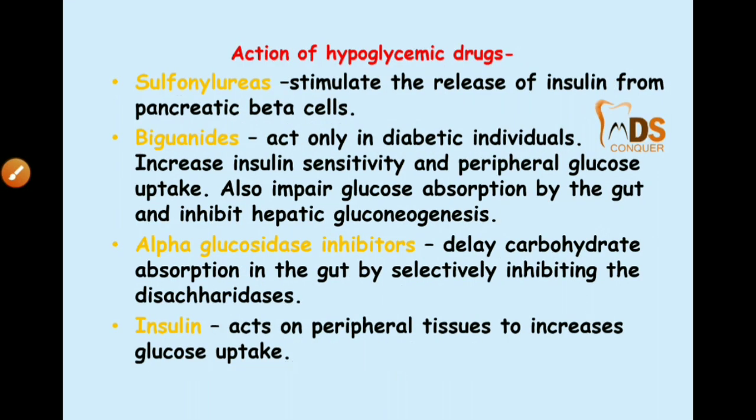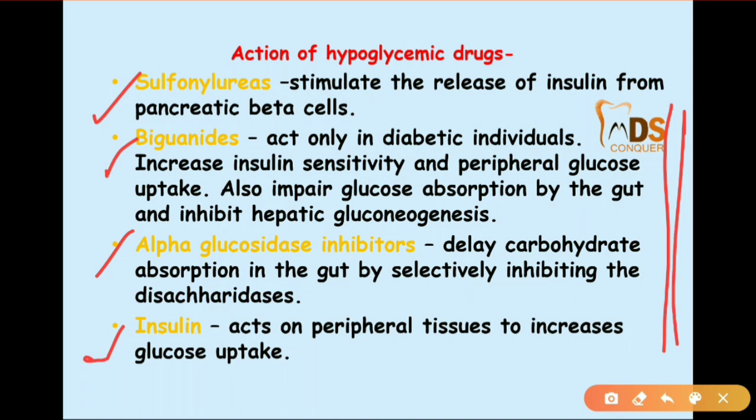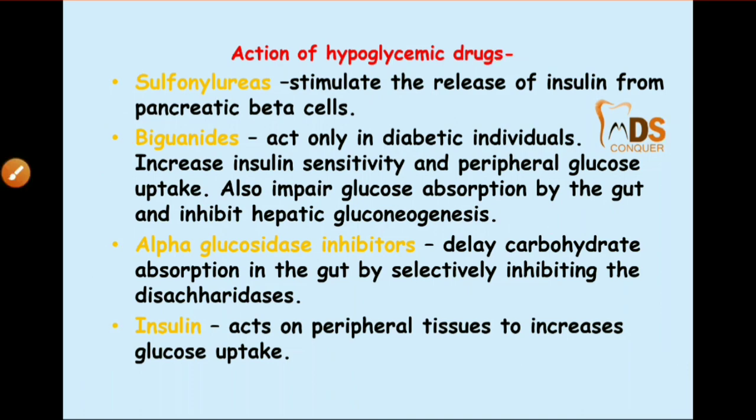Then you have to write a brief note about the hypoglycemic drugs also, like sulfonylureas, biguanides, alpha glucosidase inhibitors, and insulin. You can mention these important points. Insulin acts on the peripheral tissues. Alpha glucosidase inhibitors delay carbohydrate absorption, whereas biguanides increase insulin sensitivity. Sulfonylureas stimulate the release of insulin from pancreatic beta cells. So you can mention these few points.